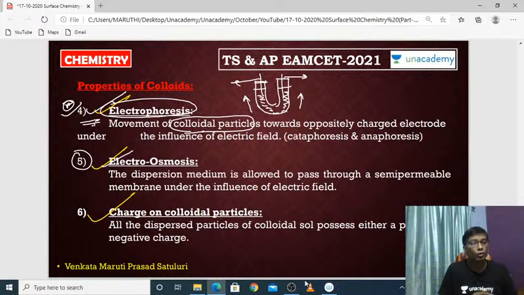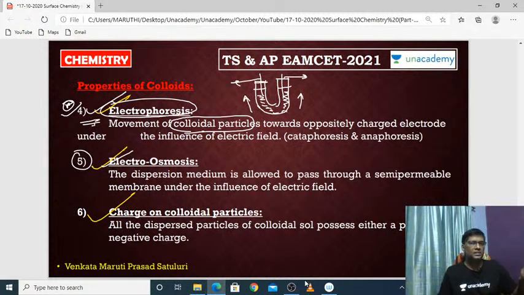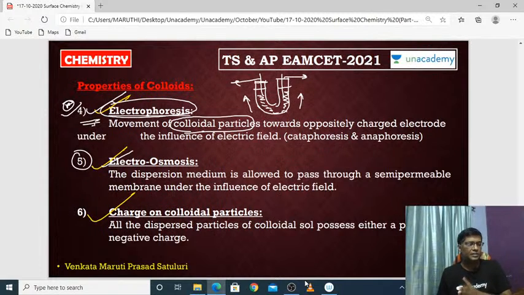Coming to the next one, electroosmosis. You know very well that osmosis means, once you separate two solutions of different concentrations with a semi-permeable membrane, the solvent particles move from the low concentration side to the high concentration side.